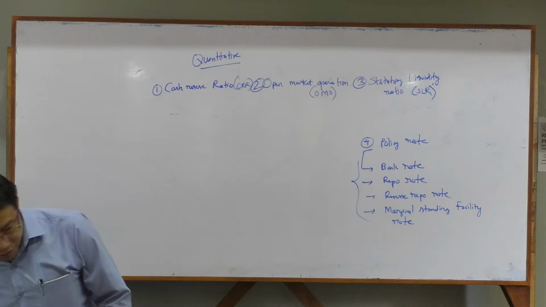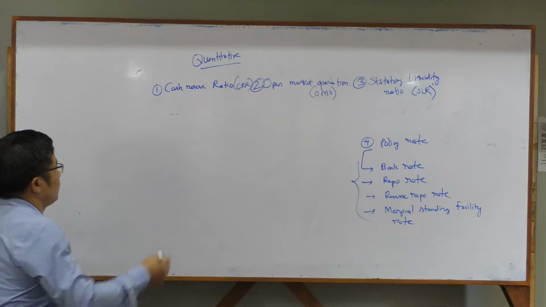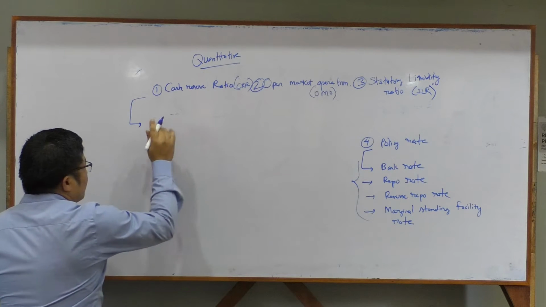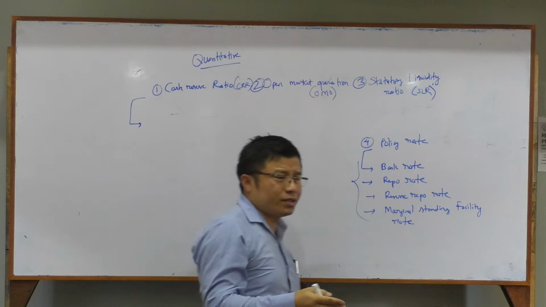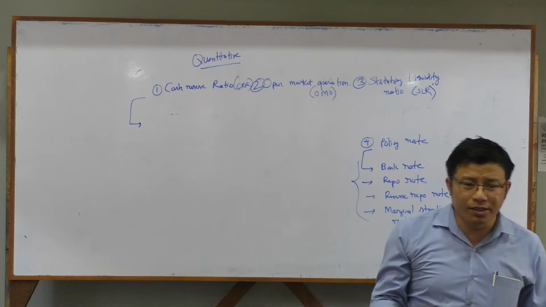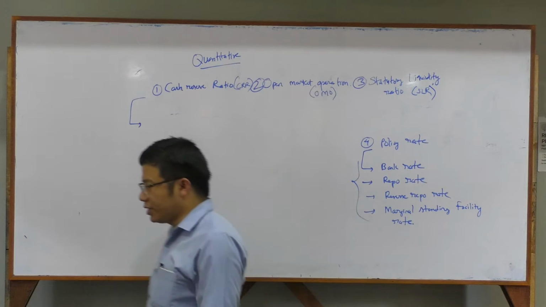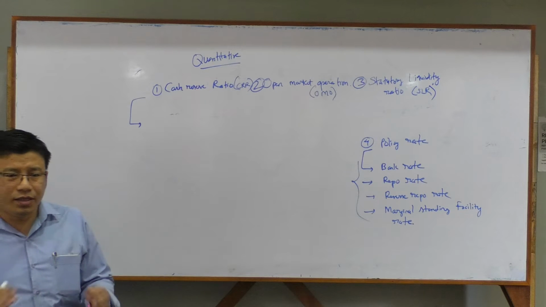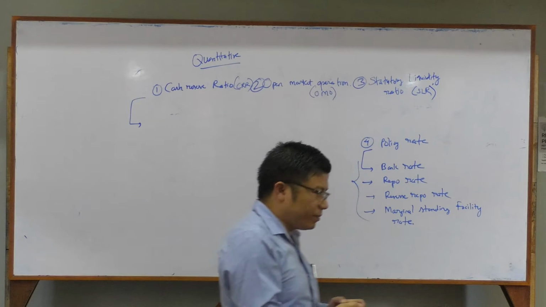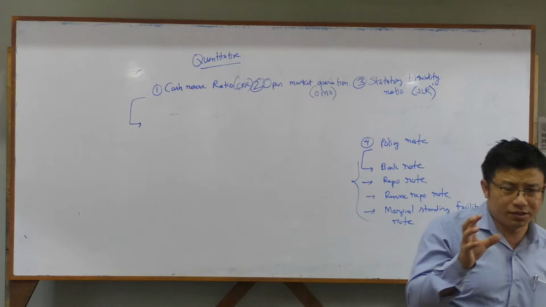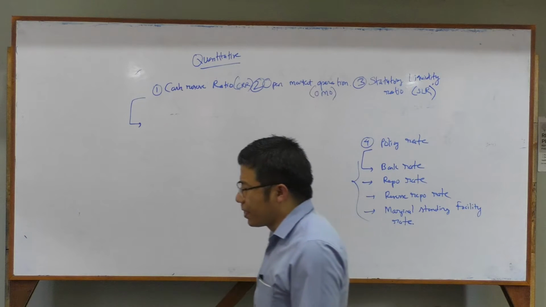Okay, so first, let's start with the cash reserve ratio. The simple term says cash. Cash means capital, liquidity, money. Cash reserve ratio, what do you understand by this? In simple language, cash reserve means you have to reserve the cash.